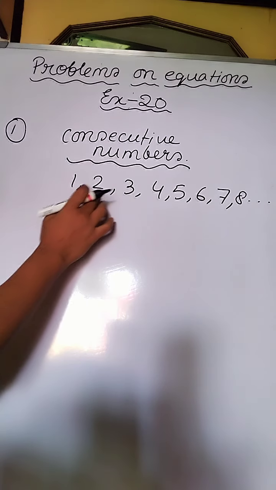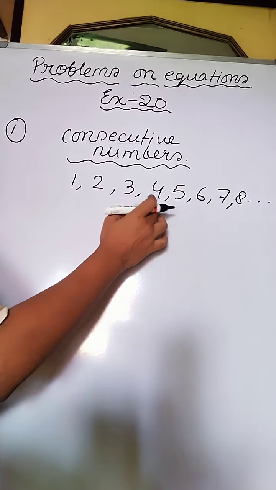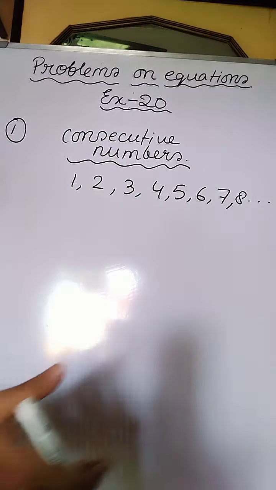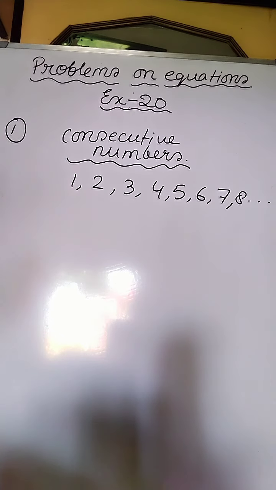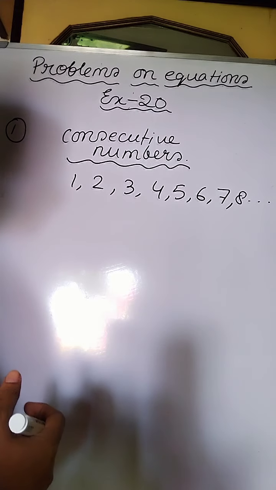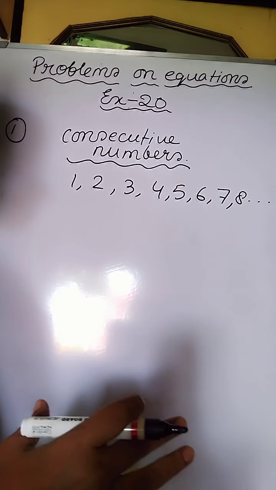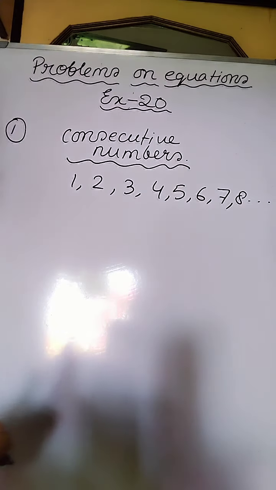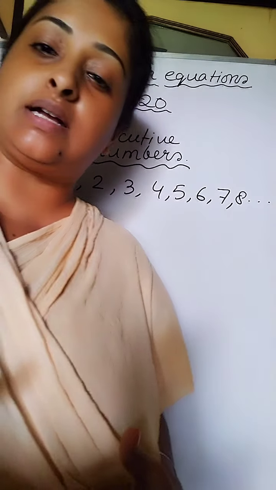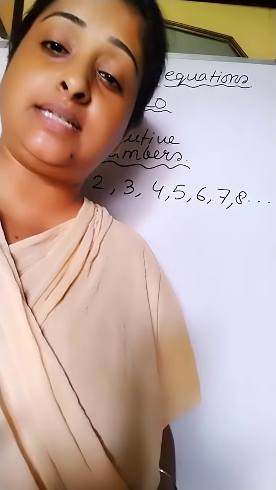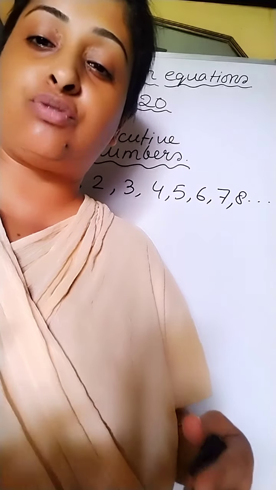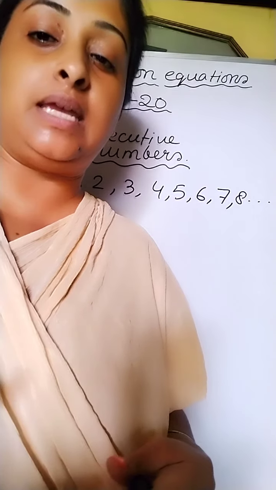It can be 1, 2, 3, it can be 2, 3, 4, it can be 4, 5, 6, and so on. Any consecutive numbers can be the three consecutive numbers. No such hint is given about which we will assume. But one hint is given that the sum of these three consecutive numbers must be 90.